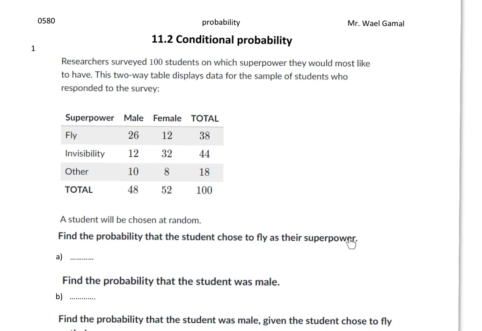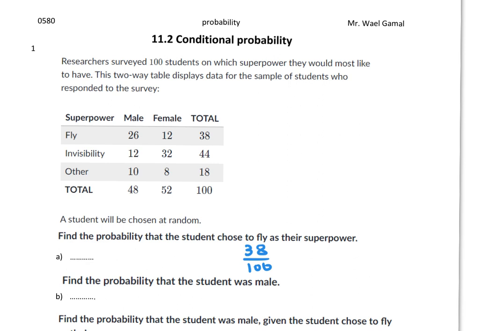Okay, so this is not conditional. You can solve this the normal way. So how many students chose to fly? 38. And the total? 100. So 38 over 100. This is not conditional, so this is normal.